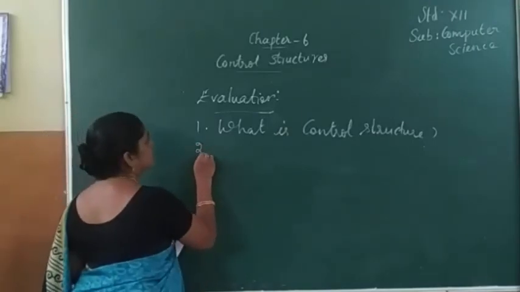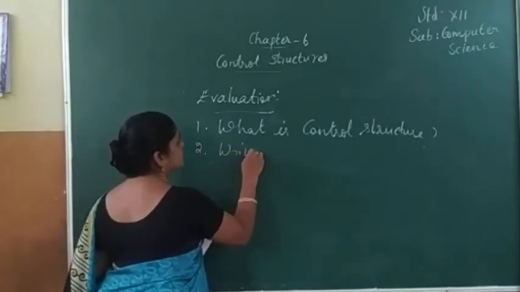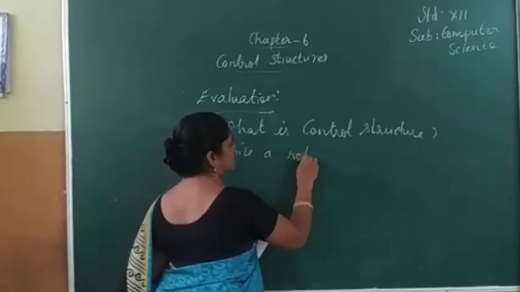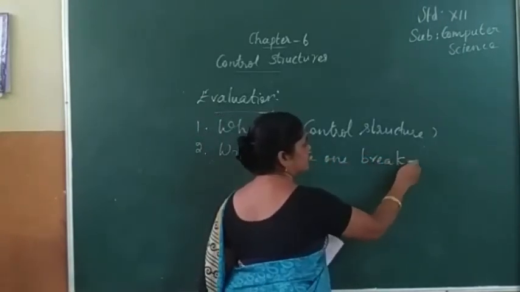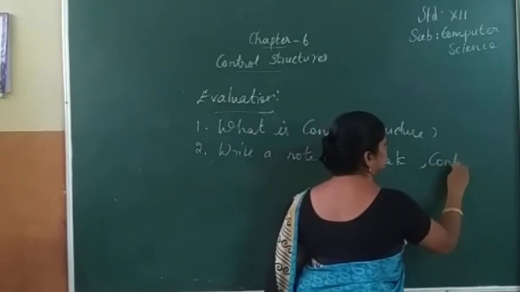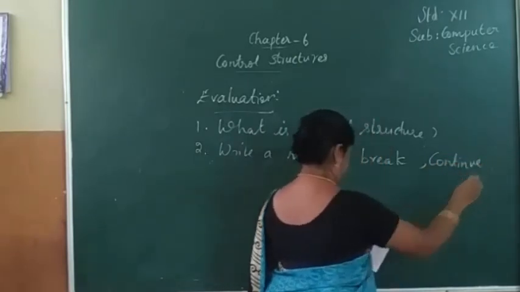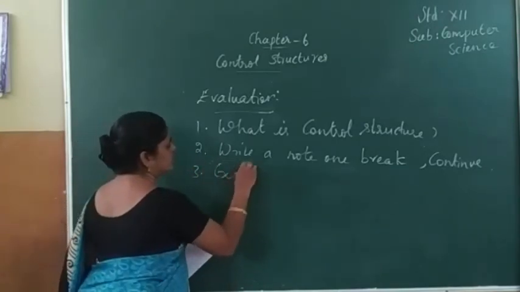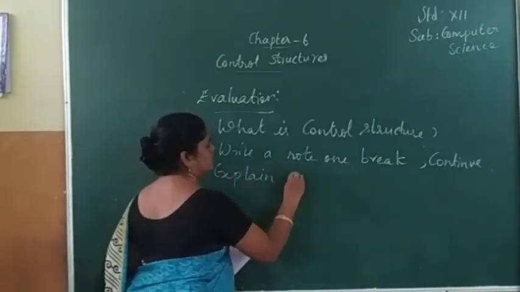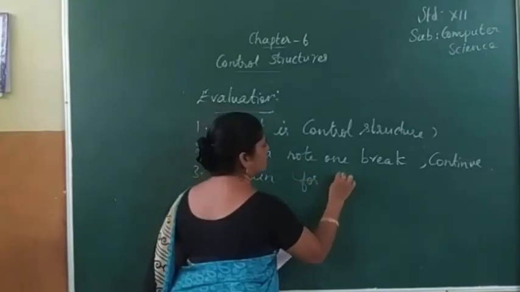The next one, write a note on break and continue. The next one, explain for loop.